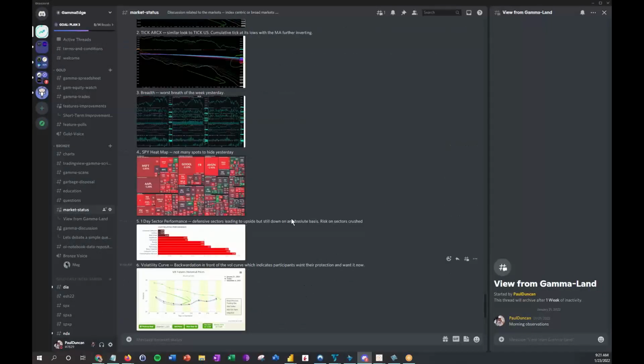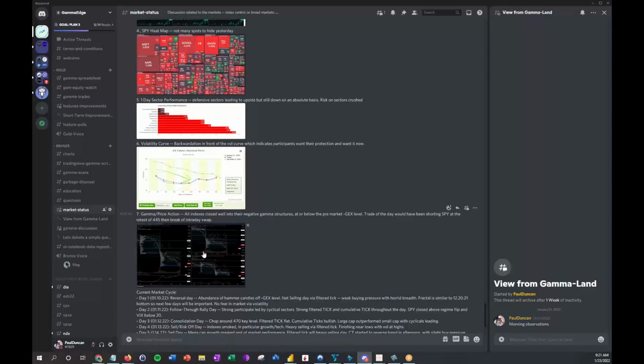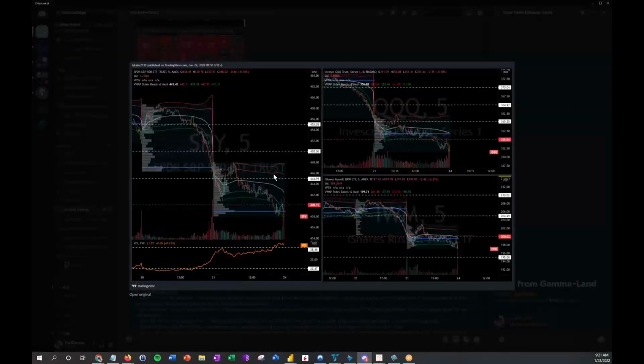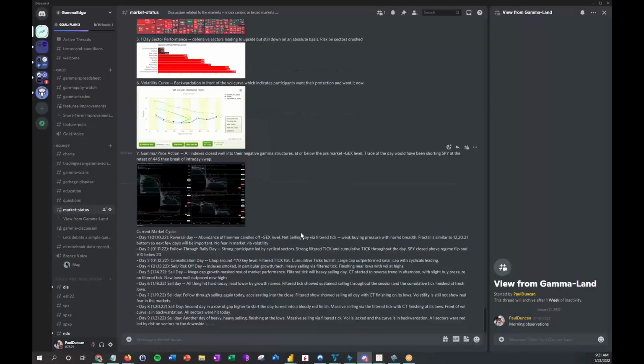Famous FinViz charts, everyone should have these bookmarked, but Taylor also provides a nightly view of that. VIX Central, so we can understand what the VIX is doing. Again, the VIX is a very important component of this. And then finally, looking at TradingView and importing different levels for the SPY, the QQQ, and IWM can give us a view of what has really been happening in the context of Gamma.